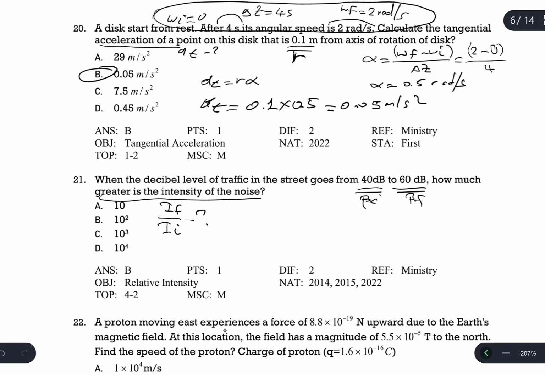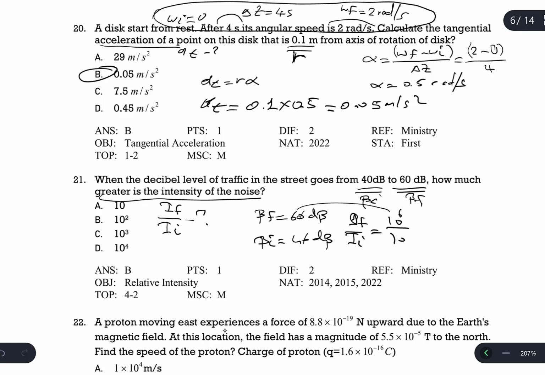When I was explaining this to you in the classroom, I showed you a hack for this without a logarithm. We know beta final, which is 60 decibel, and beta initial, which is 40 decibel. So I final over I initial: you write 10 for the numerator and denominator, and then clean the 0.